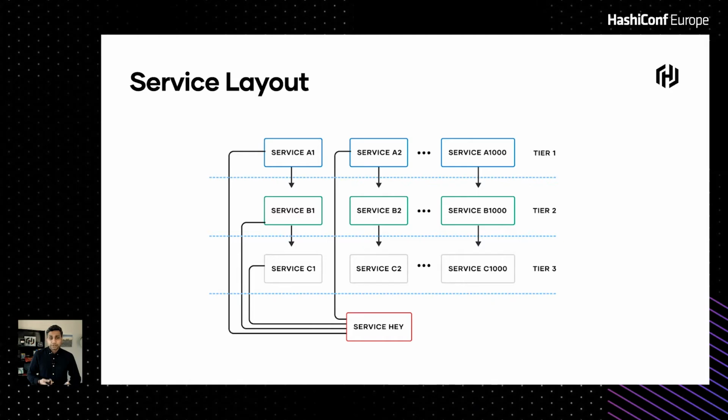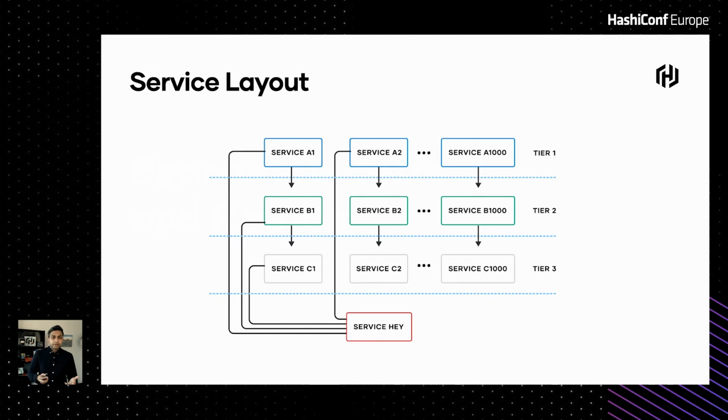Now, each and every service instance and Envoy sidecar proxy was registered with Consul, and there were health checks going on to monitor these applications and the proxies. So this is what the service layout looked like. The 3 tiers: tier 1 goes all the way from A1 to A1000, which is 1,000 services. A1 calls out to B1, and B1 calls out to C1. And the same thing for tier 2 and tier 3.